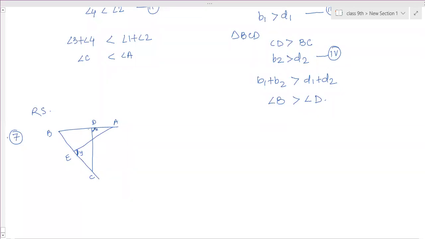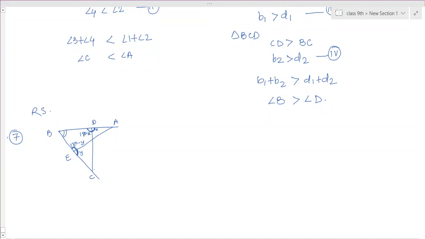For that, if these two angles are equal, then their linear pairs will be equal. Because if this angle is 30, then 180 minus 30 is 150. So these two angles are also equal. So therefore now in triangles BDC and BEA, angle E and angle D are equal. Then angle B is a common angle and BC is equal to BA. So by AAS criteria, the two triangles are congruent.